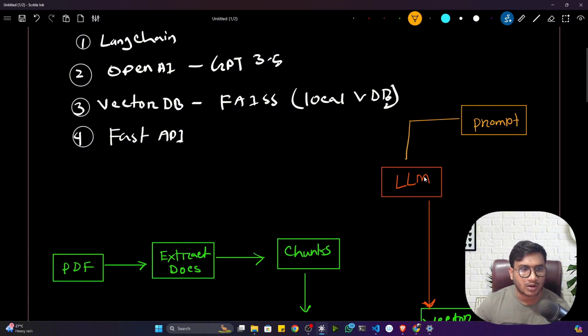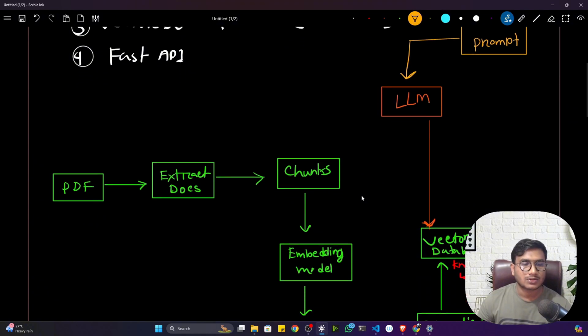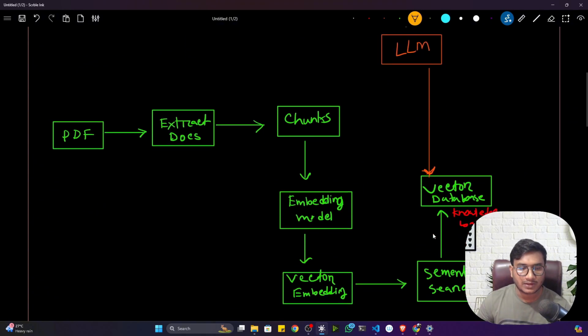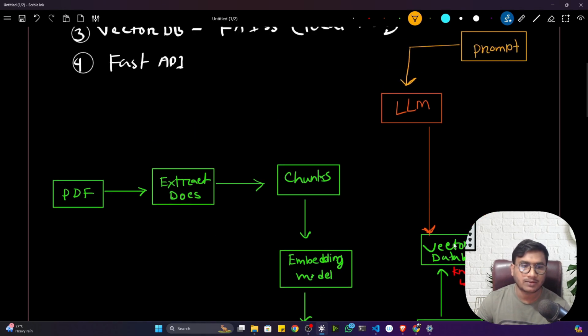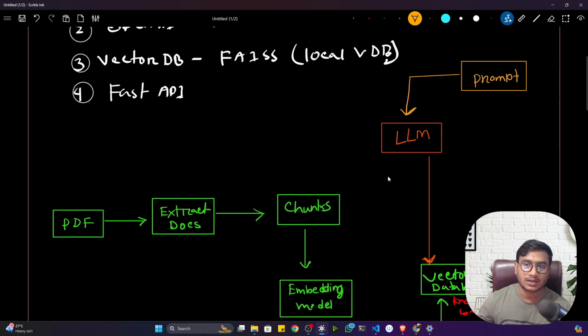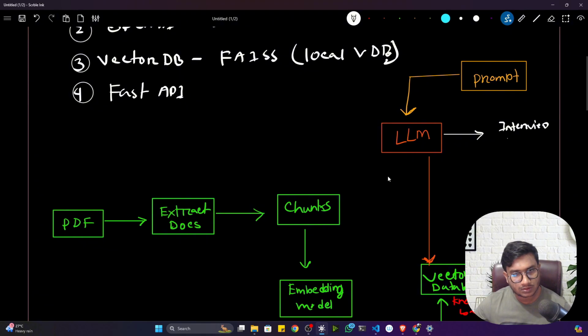I think you already know prompt is everything if I'm using any kind of LLM, right? With the help of the prompt we can achieve our task. This is the main idea. So this LLM will go to the vector database, and because the vector database has all the information about the PDF, it will create interview questions. So it will return interview questions.